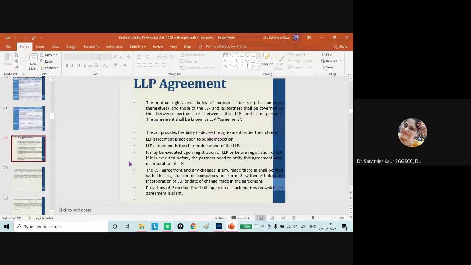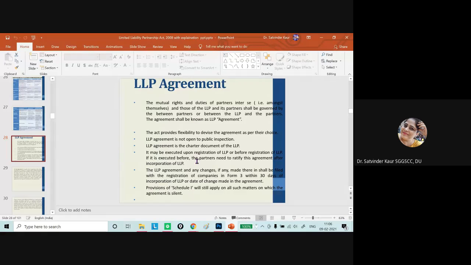If any changes are required, or we wish to make certain alterations, we can do so within the given legal provisions. The legal provision says that if we need to make any change, the proper form is to be filled within 30 days, and the date of the change made in the agreement is to be given.